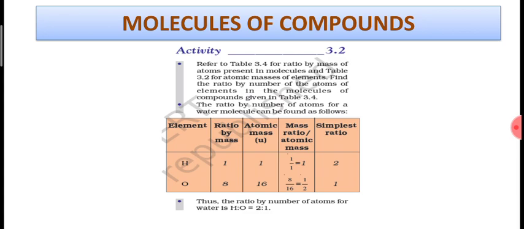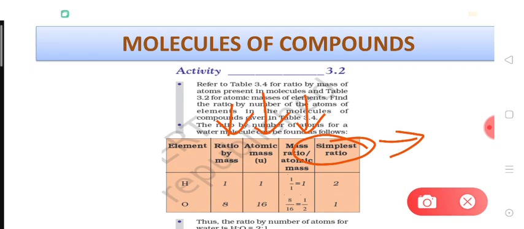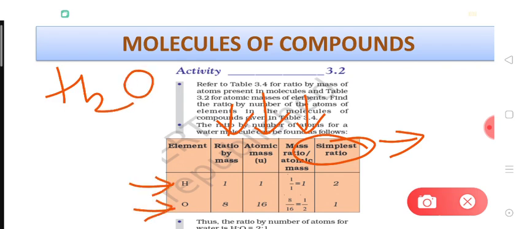Something interesting is given here. In this activity, what you need to do is find out the ratio by masses of the elements in a particular compound, and also their atomic masses. Then you find the mass ratio upon atomic mass, and then you find the simplest ratio, which gives you the ratio of the number of atoms in a particular compound. So if we talk about the water compound, you write the hydrogen and oxygen symbols here.